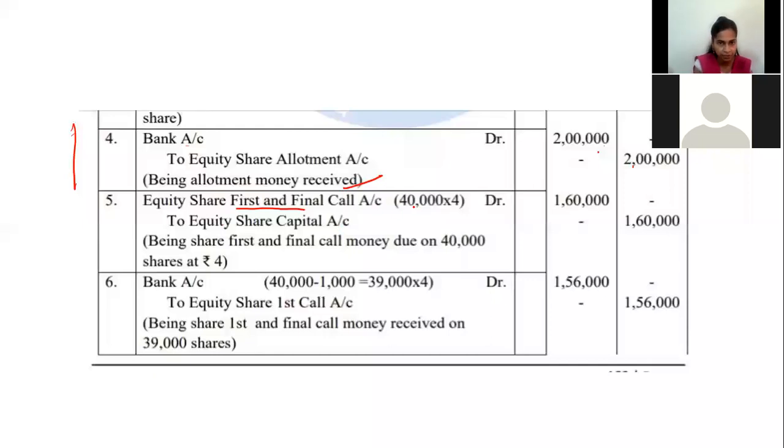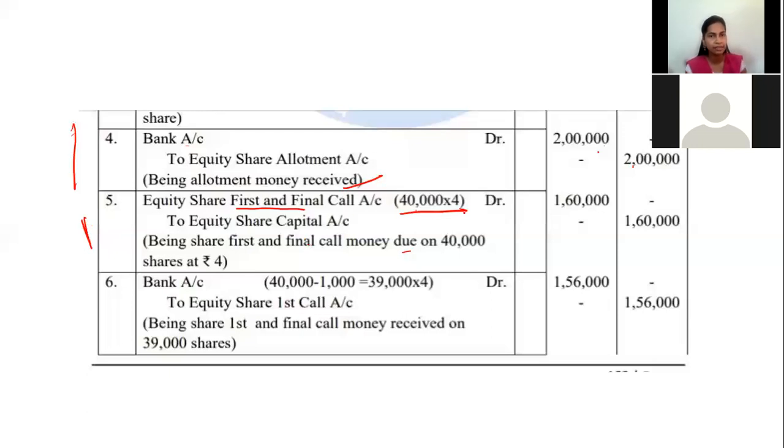Number of shares 40,000, into 4. Rate is 4, given in the question. 40,000 into 4, multiply, 1,60,000. Narration: share first and final call money due. It is like the principal is calling you. See, the other day for parent teacher meet you all came, no? Before that, principal had sent a message that you have to pay your fees. So at our stage, this entry is passed in the company.